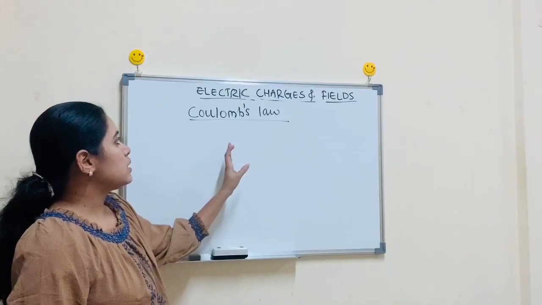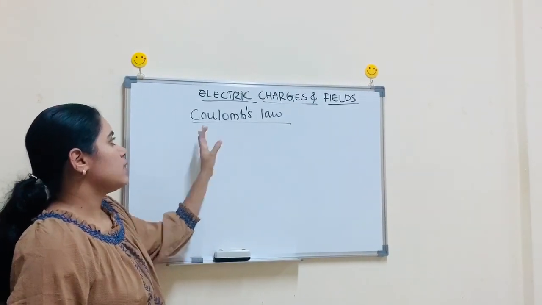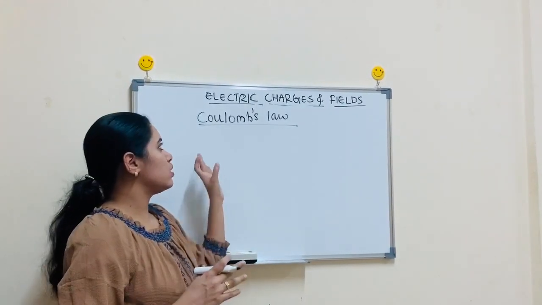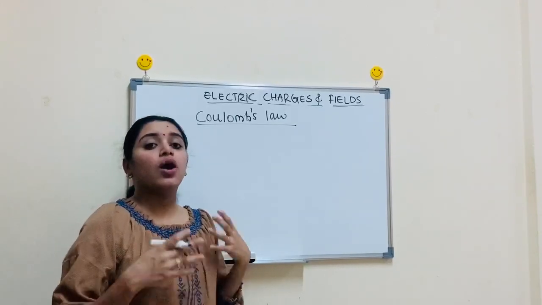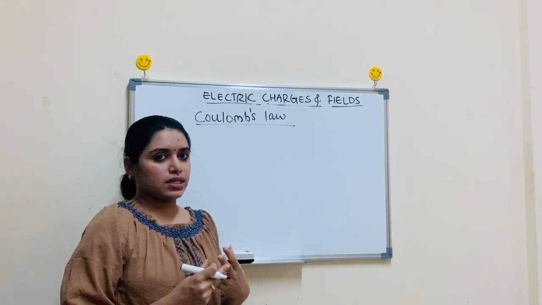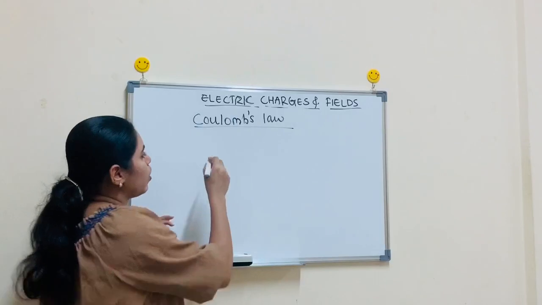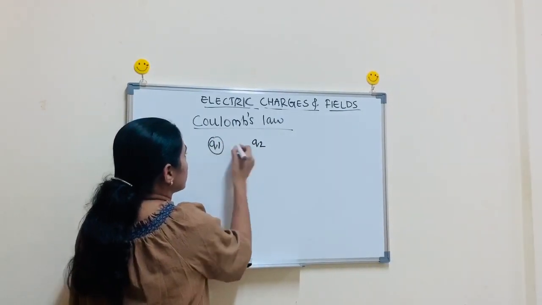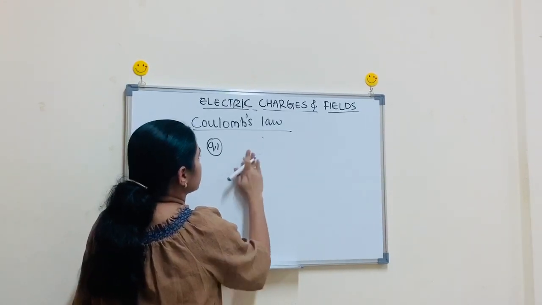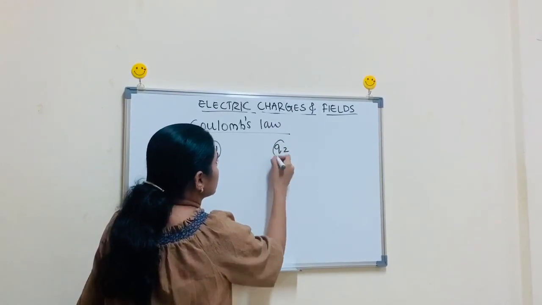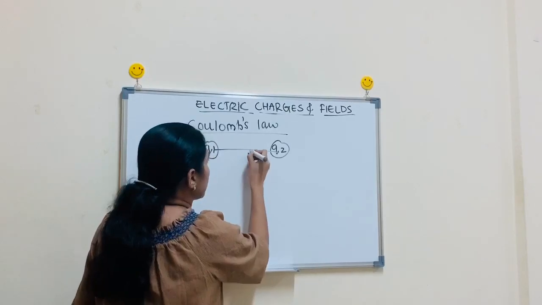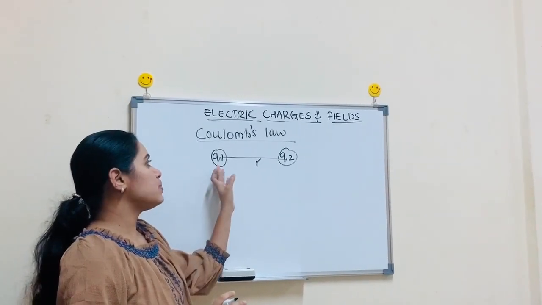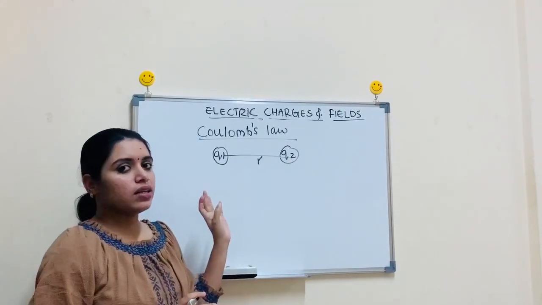This is an important law of this chapter, that is Coulomb's law. Coulomb's law gives the force between two charges. For example, suppose we have a system of two charges, Q1 and Q2, separated by a distance r. Now we are going to arrive at an equation for the force between these charges Q1 and Q2.